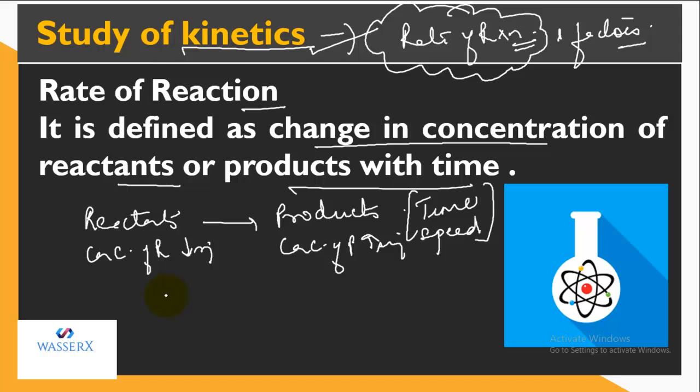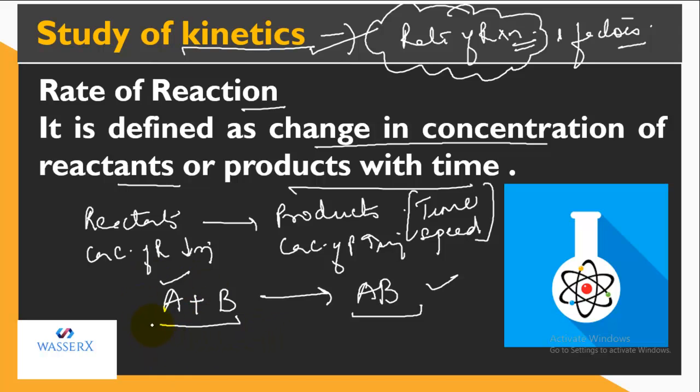Let's take an example. Say I have a reaction in which A and B react to form AB. If I need to write the rate of reaction for this equation, I can express the rate in terms of the reactant and also in terms of the product. Let's write the rate for A, how it is participating in the reaction.